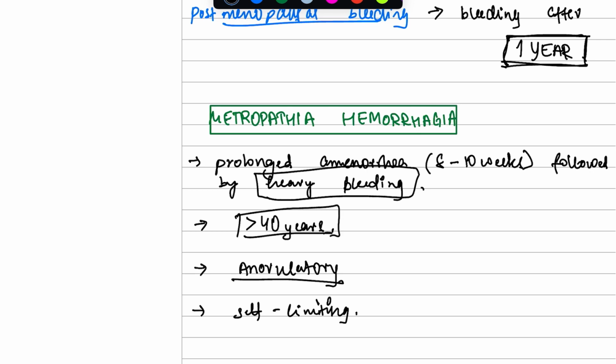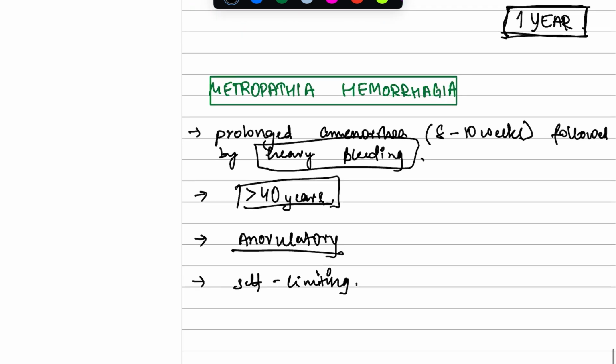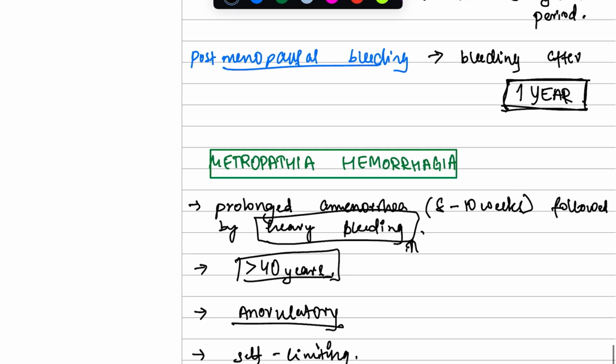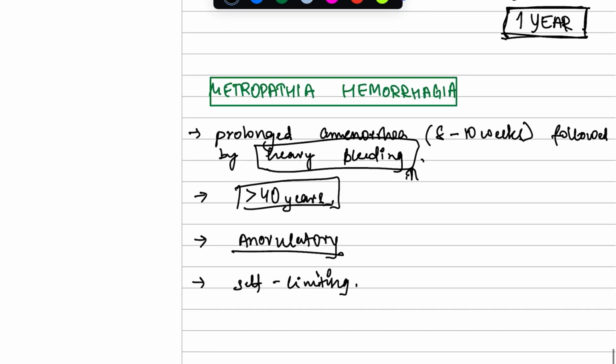She says, doctor, I'm not having periods for 8 to 10 weeks, or I haven't had periods last month, and then the next time they have periods, they have a lot of heavy bleeding. That does not mean that they are having postmenopausal bleeding. That is your metropathia hemorrhagica, and it is self-limiting. It can be treated on its own. So yeah, that's it.